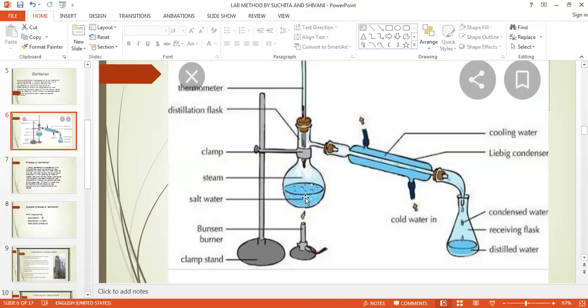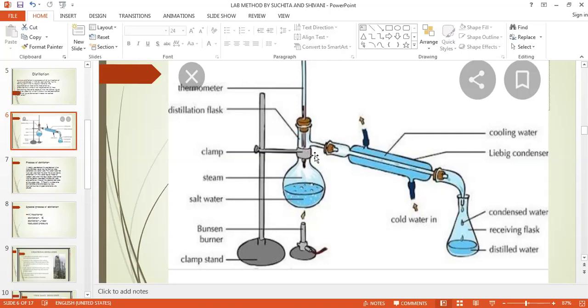The distillation flask has a side tube at the top. This side tube is connected by means of a broad cork, and at one end it is attached to the Liebig condenser. The other end of the condenser is inserted into the vessel that is known as a receiver to collect the distillate. The mouth of the distillation flask is closed with the help of a cork and a thermometer is inserted into that cork.